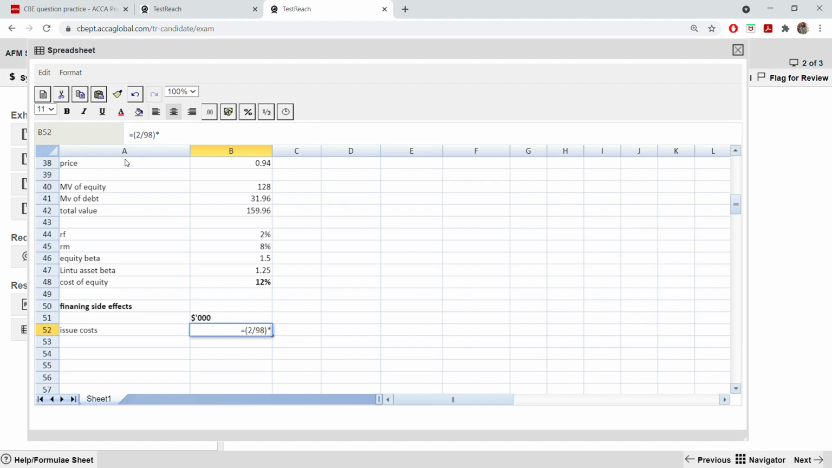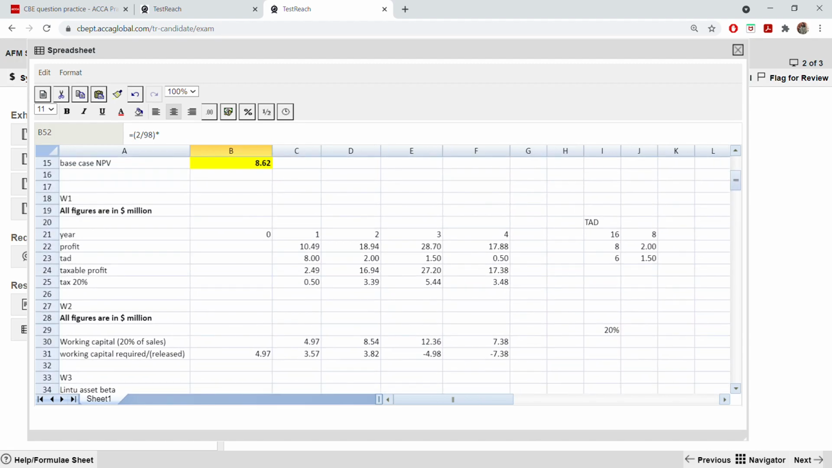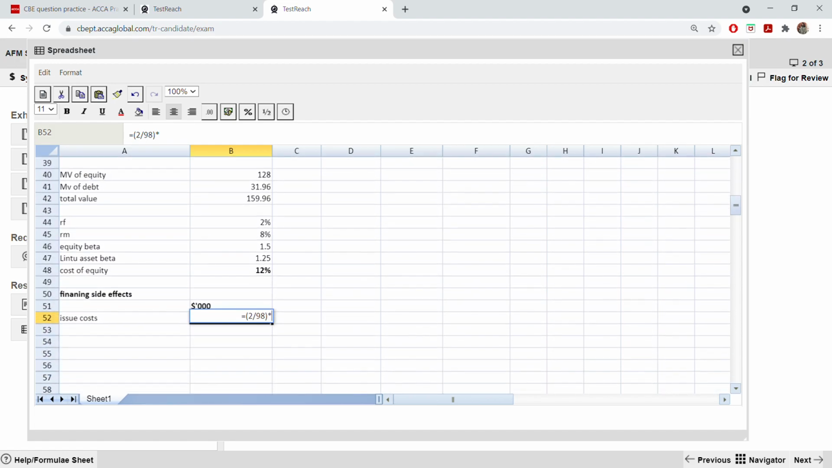42.97, it's in millions. So 42.97 in millions you have to take. How many zeros will it be? Better to take it as a whole number, otherwise you will get confused how many zeros are there, because you are dealing with this in thousands, remember. So it will be 970,000. Don't put a comma. This will be the issue cost. Okay.